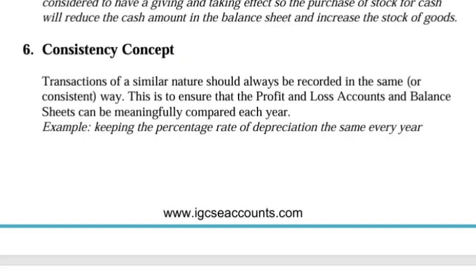So this is usually done through the profit and loss accounts and balance sheets. We will look into the balance sheets in later videos, but I'm just giving you an introductory concept into what it actually is. For example, keeping a percentage rate of depreciation the same every year. If you have a 2% depreciation on a particular good, or if we're selling machinery, what depreciation actually is, it's the devaluation of a good as the years go on.